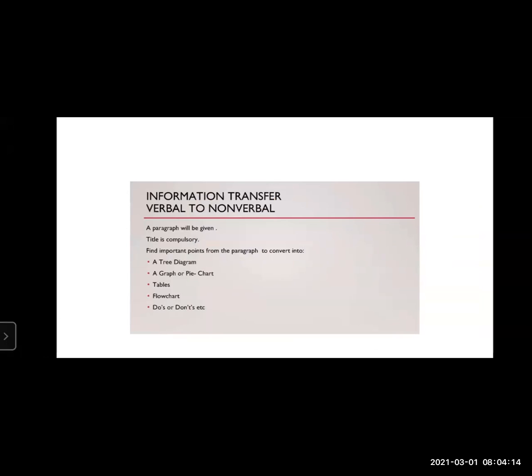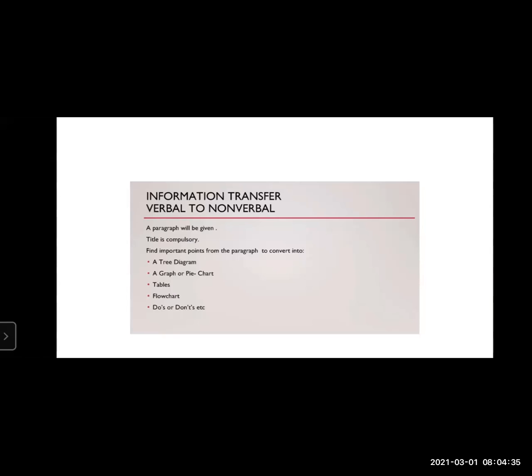A paragraph will be given in which title is compulsory. You have to find important points from the paragraph to convert it into either a tree diagram, a graph or pie chart, either table, flow chart, do's or don'ts.